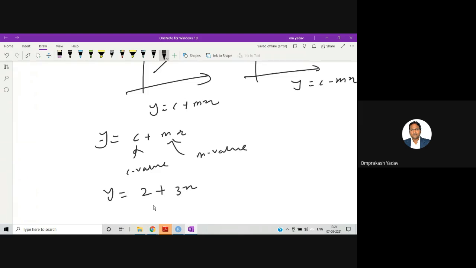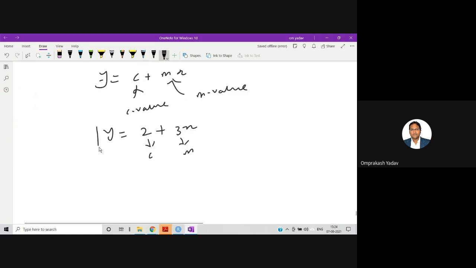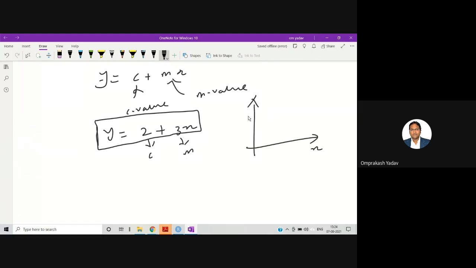So I know the c value and the m value, so I have made the equation of the line. Now tomorrow, let's say this is my x and this is my y, where x is the experience of the employee and y is the salary of the employee.